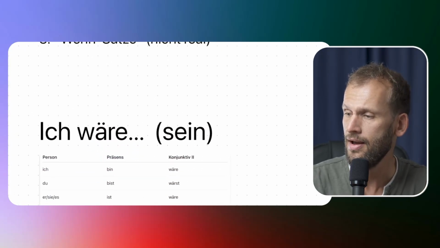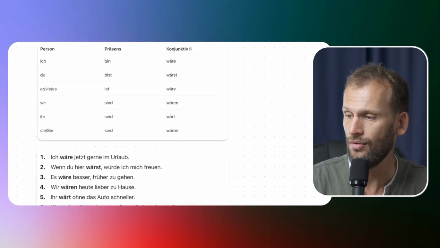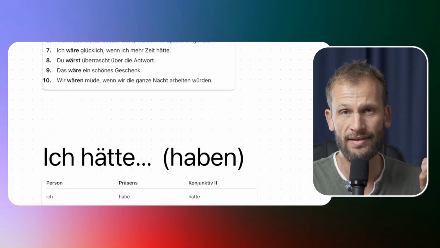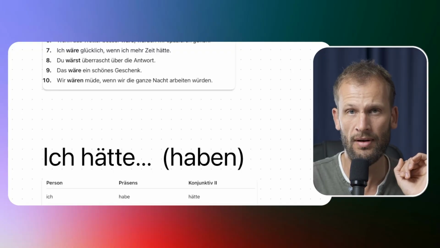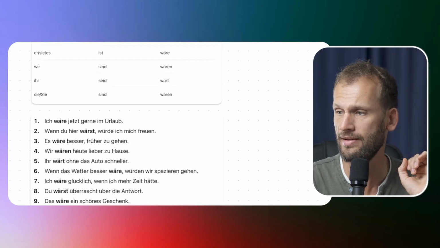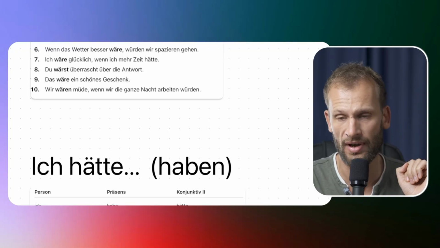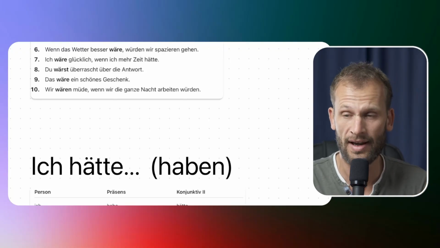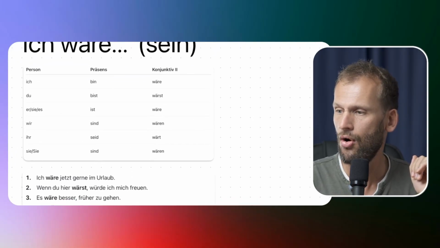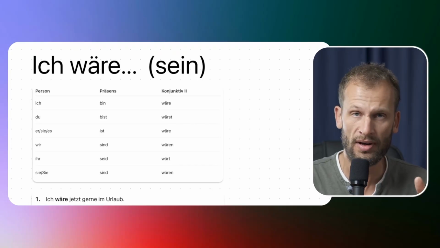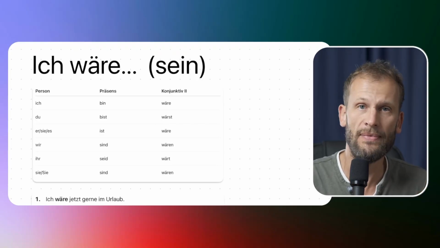But basically, you need ich wäre or ich hätte for that as well, plus the participle of a verb. So it's something like ich hätte gemacht, I would have done, or if I had done, or something like ich wäre gekommen, I would have come, or if I had come.